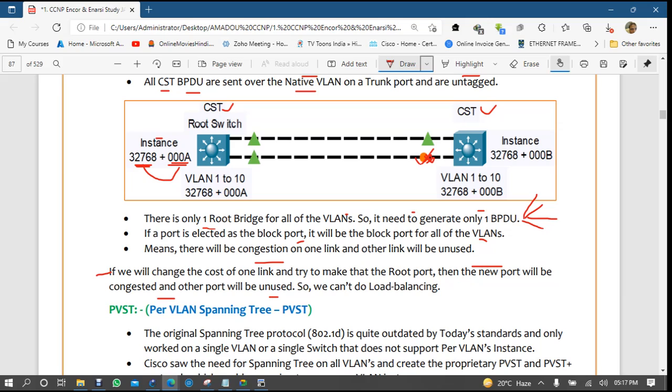As it is running a single instance, there will be no option for load balancing. Single instance means only one path can run at a time, because when this is sending VLAN 1, at the same time this cannot be sending VLAN 2. But if it is supporting multiple instances, I can make this link the root port for VLAN 1 and this link the root port for VLAN 2, right?